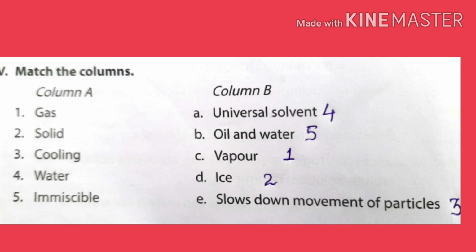Our next exercise is match the column. First one is gas. Vapor is a form of gas. So the answer is vapor. Second is solid. Ice is a solid, so the answer is solid. Third is cooling. Cooling slows down movement of particles. Fourth is water. Water is a universal solvent. And fifth is immiscible. Oil and water are immiscible liquids.